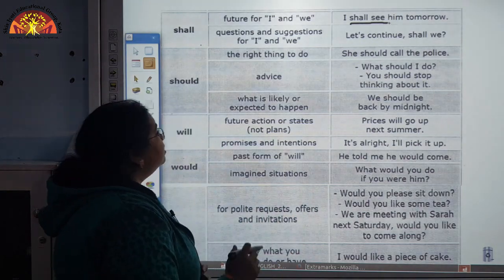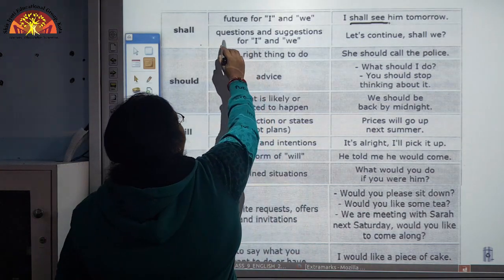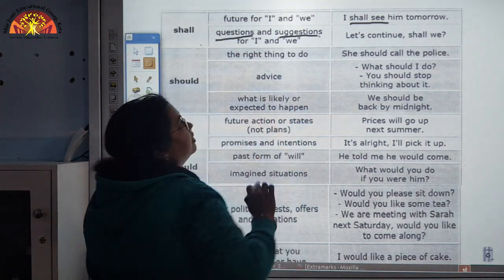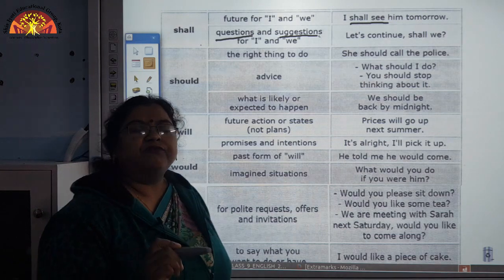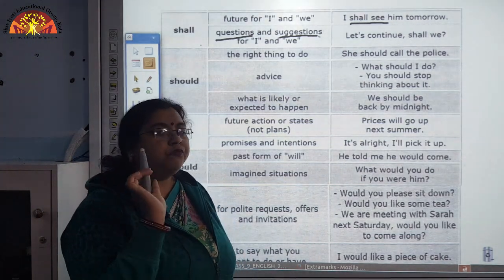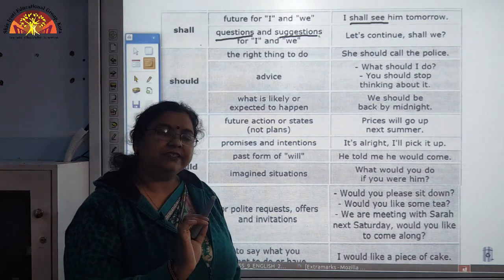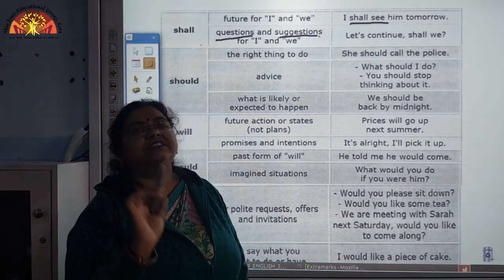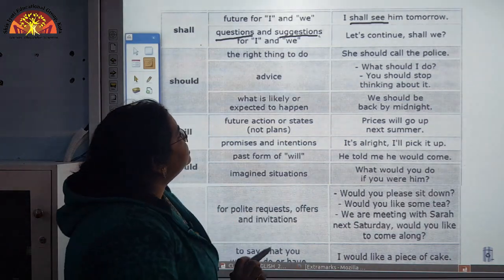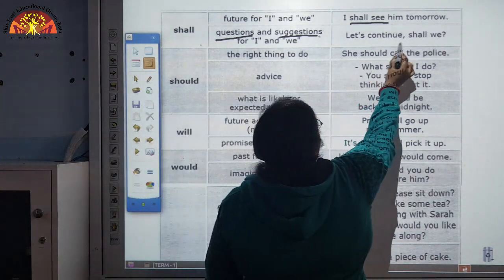Now, another thing, that is questions and suggestions. Again with the same first person pronouns, to frame interrogative sentences and to give a suggestion or advice. See here, let us continue.